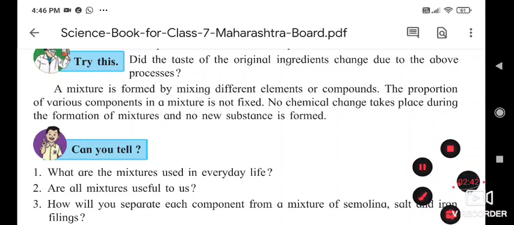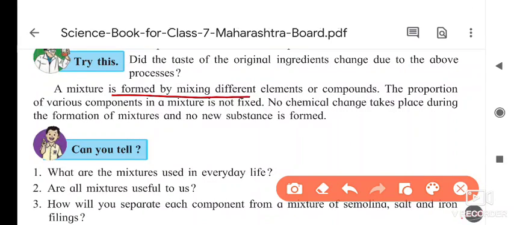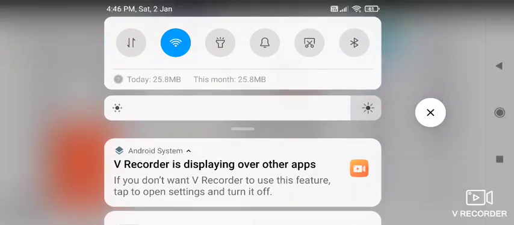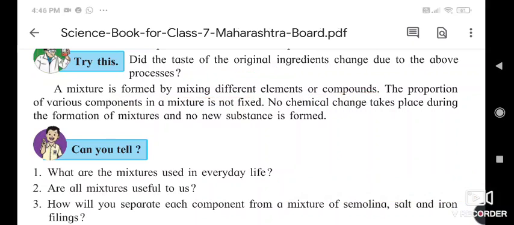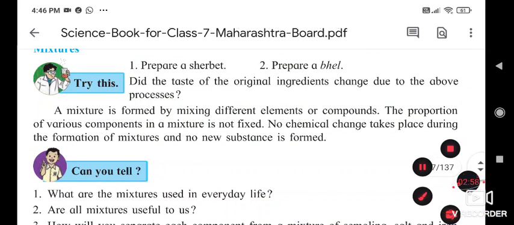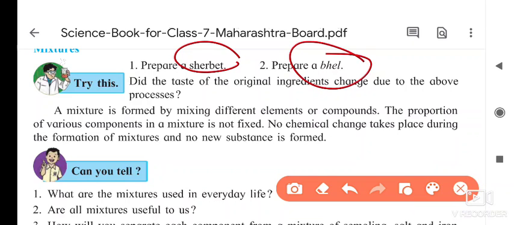Here, the definition of mixture is given. A mixture is formed by mixing different elements or compounds. If you take the example of sharbat, or the example of bhel, in both processes the ingredients are more than one. The proportion of various components in the mixture is not fixed. We can add as per our choice. We are adding the materials inside it.